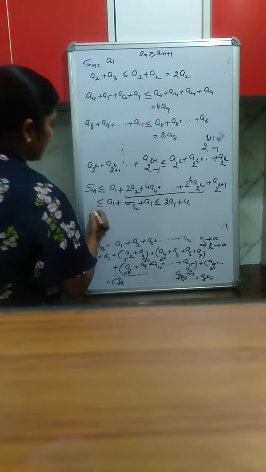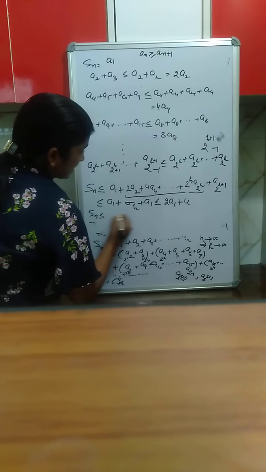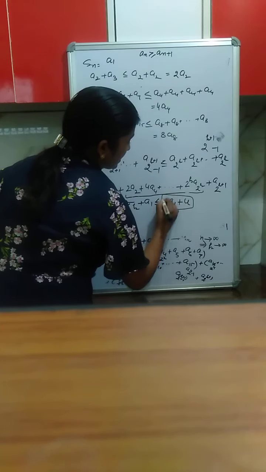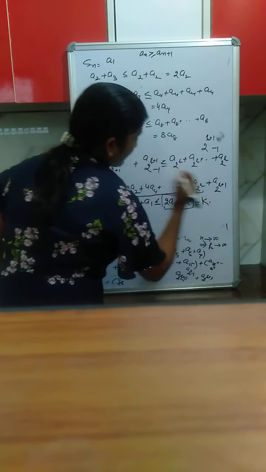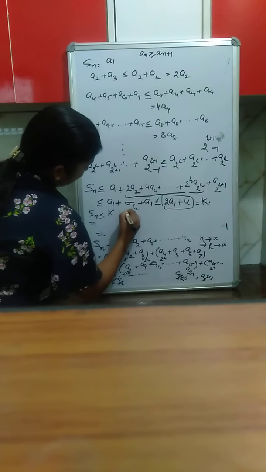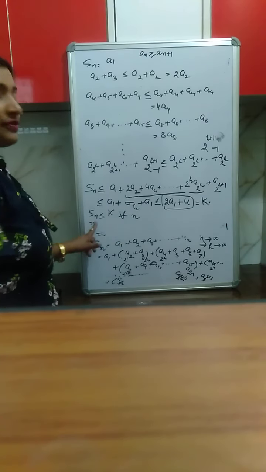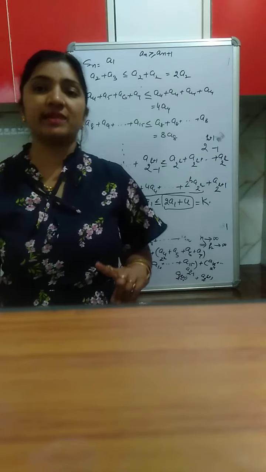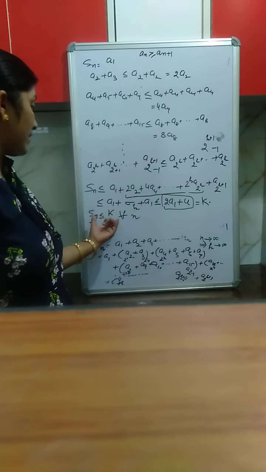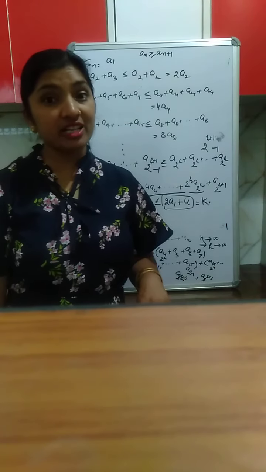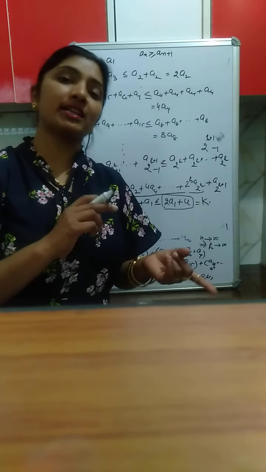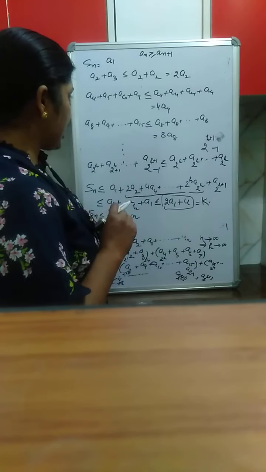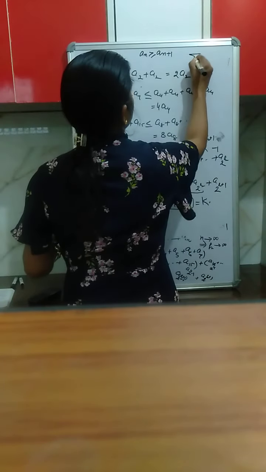So it is very clear that Sn is less than or equal to some number, suppose this number is k. So Sn is less than or equal to k for all n, and therefore the sequence of partial sums of summation an is bounded above, and therefore it must be convergent. And since the sequence of partial sums is convergent, summation an is also convergent.